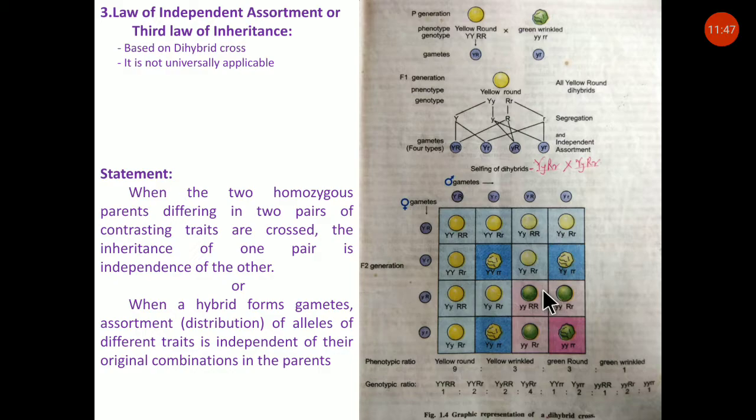Now we know that many genes are located on the same chromosomes, that is, they are linked. Therefore they pass through gametes in the form of a linkage group. However, recombinations are due to the crossing over that takes place during meiosis. Therefore, the law of independent assortment is applicable only for the traits which are located on different chromosomes. Thus, the law of independent assortment is not universally applicable.